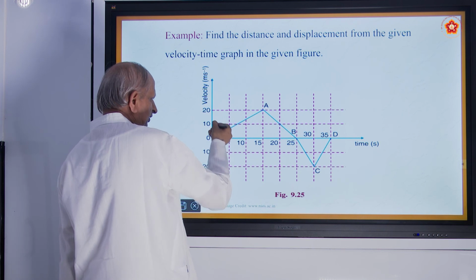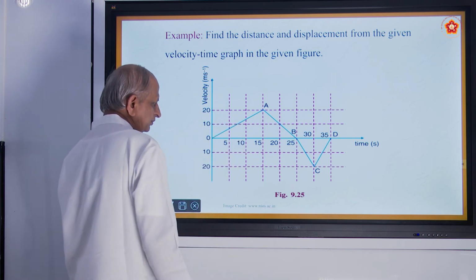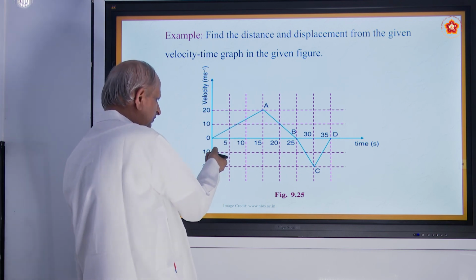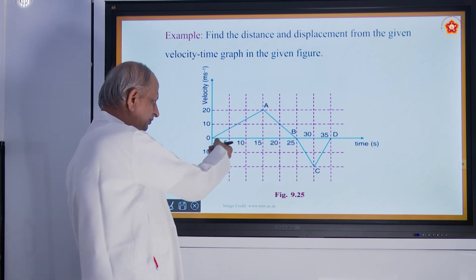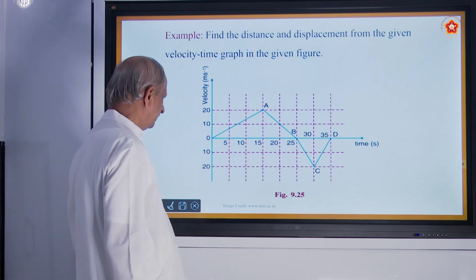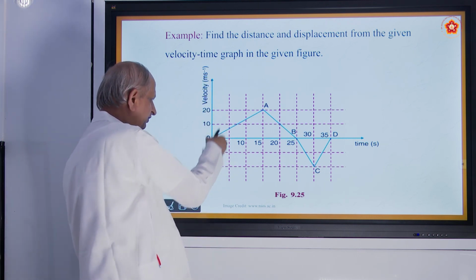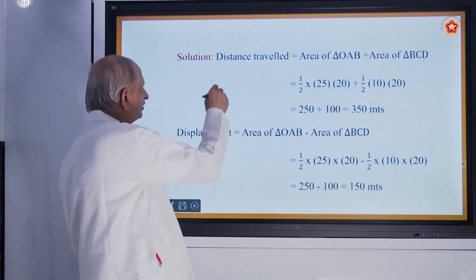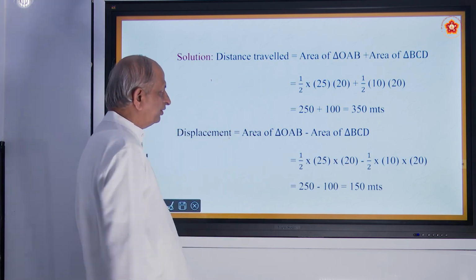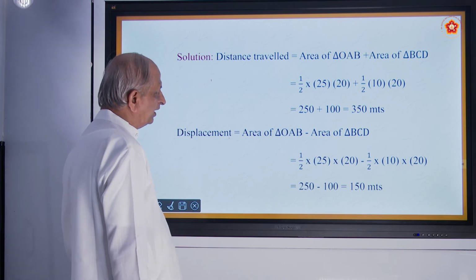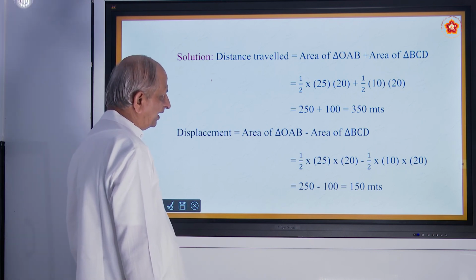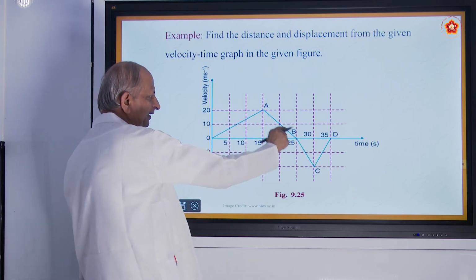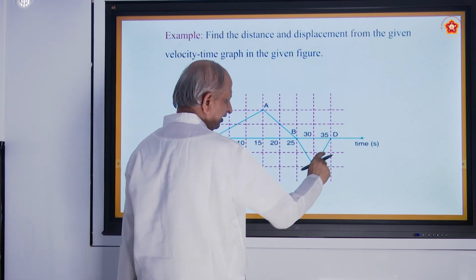For 1 centimeter I have 10, 20 etc. This is the increase of velocity, this is the decrease of velocity. Solution: distance travelled is equal to area of triangle OAB plus area of triangle BCD.